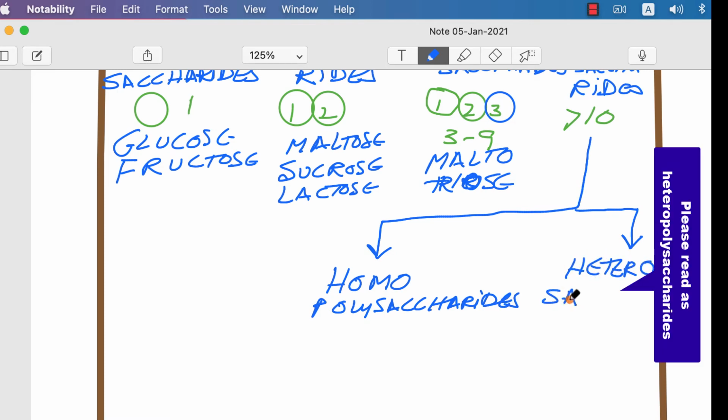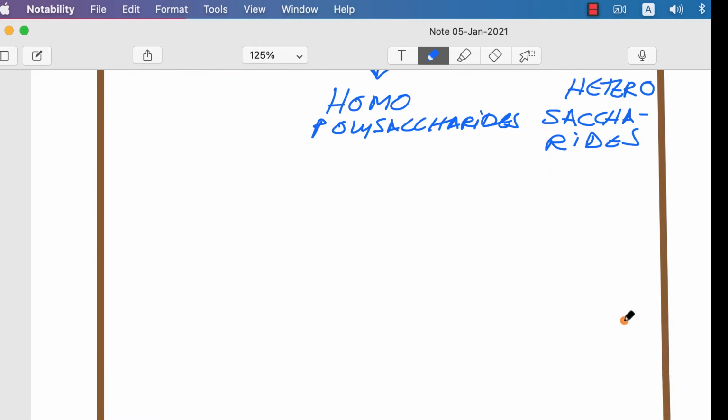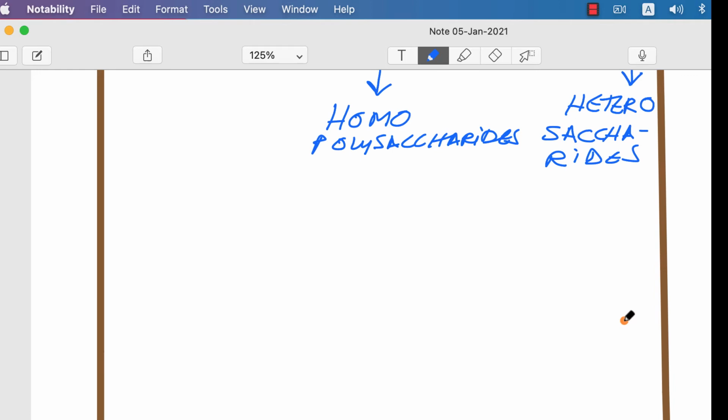Homopolysaccharides means the same type of monosaccharide units are present. In one homopolysaccharide, many glucose units are present; in another, maybe fructose units are present. Whereas in heteropolysaccharides, different units are present. Derivatives of glucose may be present, galactose may be present, and other sugars may be present.